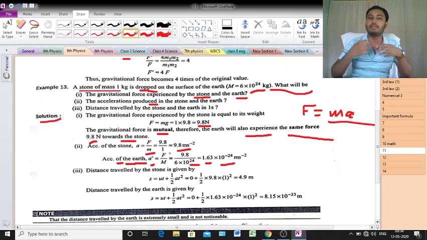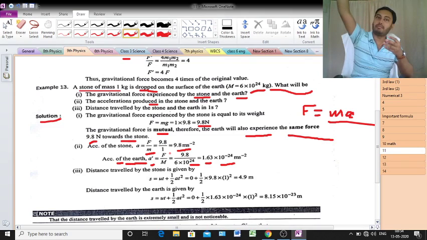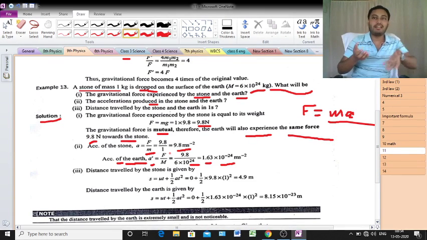Again, the acceleration of the earth is 1.63 into 10 to the power minus 24 meter per second square. That means what happens here? Since the acceleration of the stone is higher, a particle or stone will rush towards the earth. Otherwise, will the earth rush towards the stone? Is it possible? No. Why not possible?